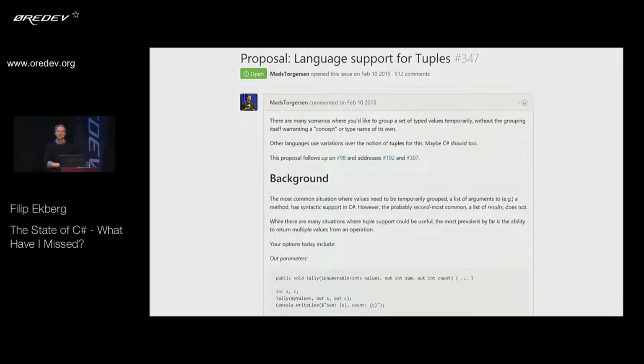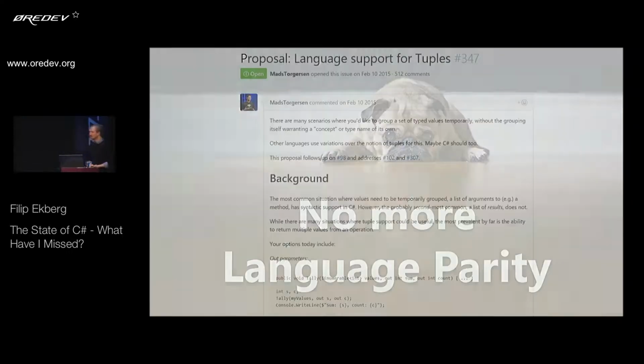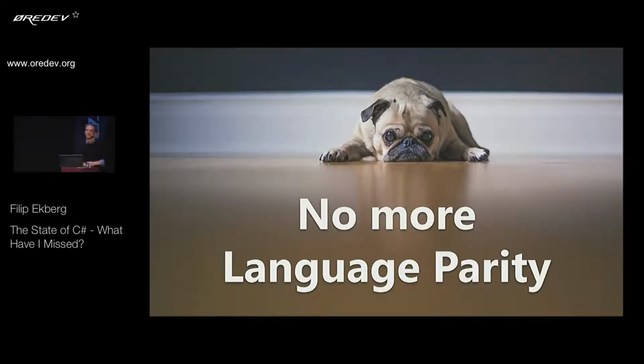Does anyone do VB in here? One? So sorry, but there's no more language parity, which means that if they add a language feature to C#, they might not add it at the same time to VB unless it's really easy. But the same goes the other way around. So they might add something to VB that's not coming to C#, like XML literals, for instance.